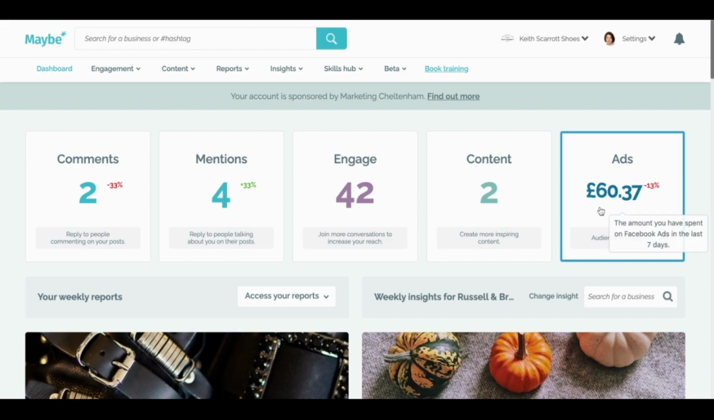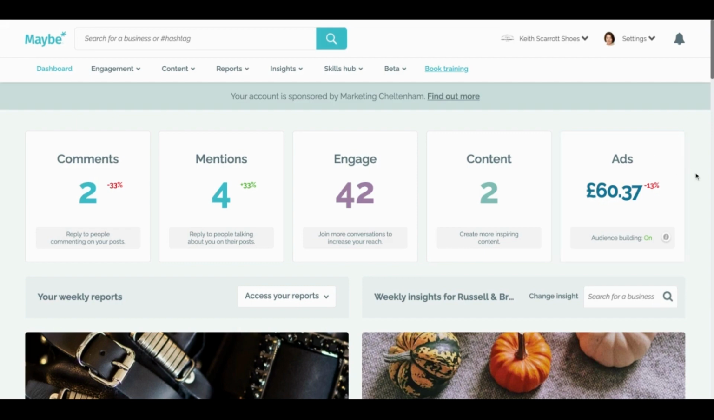The ads module of the Maybe platform shows you how your ads have performed over the last 7 days. It shows you your best performing ads. It shows you the ads we recommend you switch off. And critically, it's where we build your audience as well. So based upon who's looking at your social media content, we build audience for you in Facebook so that when you go and run your Facebook or Instagram ads, there's a ready-made audience waiting for you.